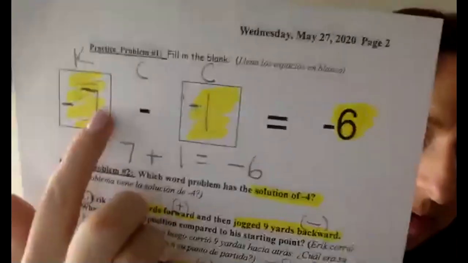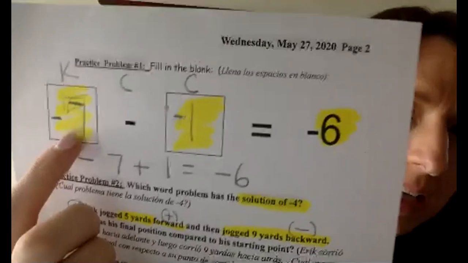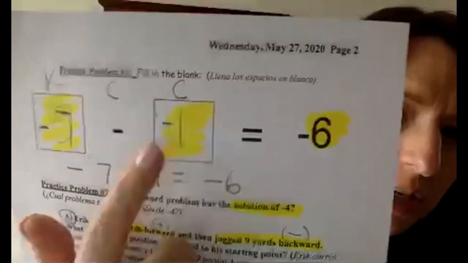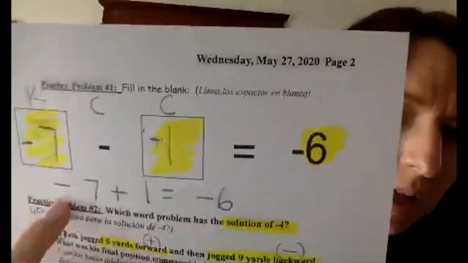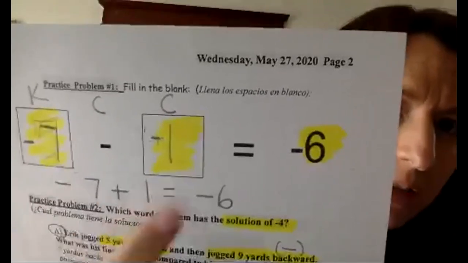So you can have -7 minus -1 equal -6 because you do keep, change, change. Looks like this. So if I have -7 minus -1, I keep the -7, I change this to addition, and I do the inverse, which is 1. The signs are different. I keep the sign of the higher number and subtract. There's a lot of different options, okay? So I'm just going to show you two that I just thought of.